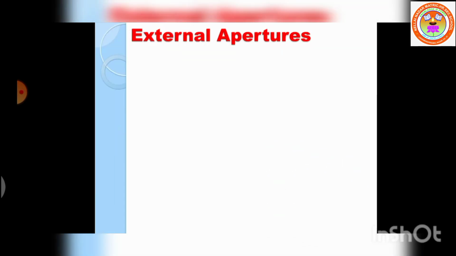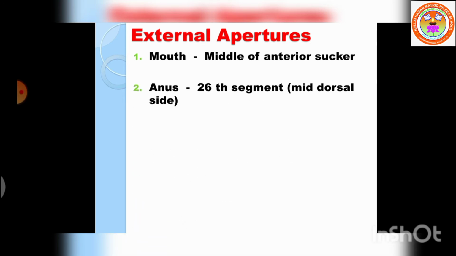Now let us see the external apertures. Aperture means nothing but minute hole or pores. The body of leech consists of many minute holes for various purposes. They are called as external apertures. Now let us see one by one. Mouth. It is located in the middle of anterior sucker, which is used for feeding. Anus. It is a small aperture that opens on the mid-dorsal side of 26th segment, which is used to remove the fecal matter.